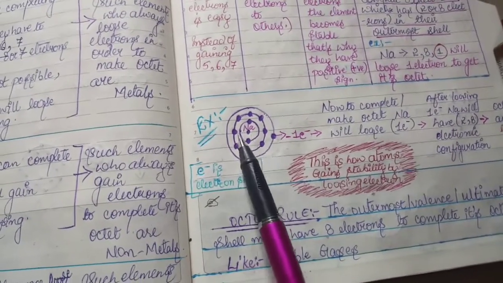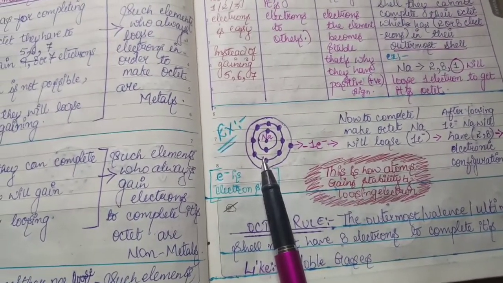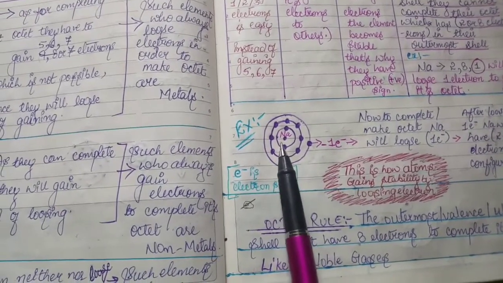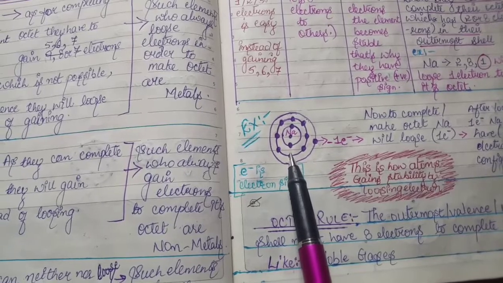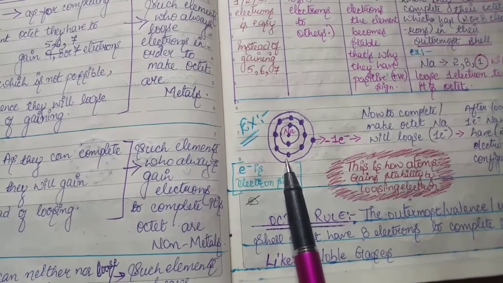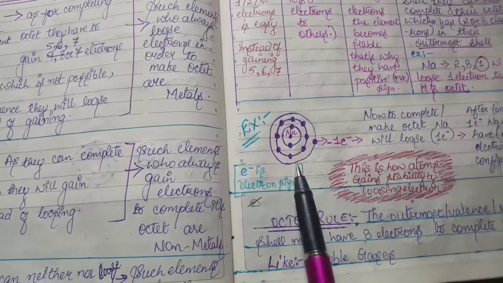So this is basically the diagram of sodium. I'm really sorry, I haven't used any compass, so forgive me for that. 2 electrons in the inner shell, then the penultimate shell has 8 electrons, then the outermost shell, or valence shell, or the ultimate shell, has 1 electron.